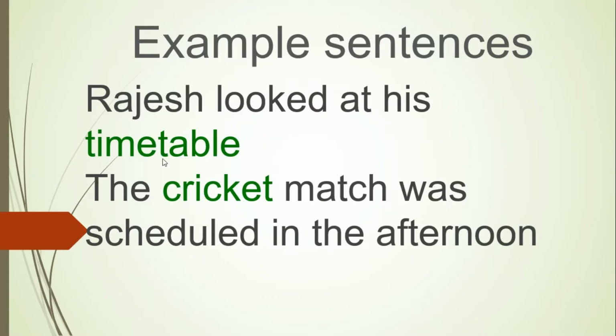Let us look at the examples. Rajesh looked at his timetable. Now there are two different words added together that become one word, timetable, and that's a compound noun. The cricket match was scheduled in the afternoon.